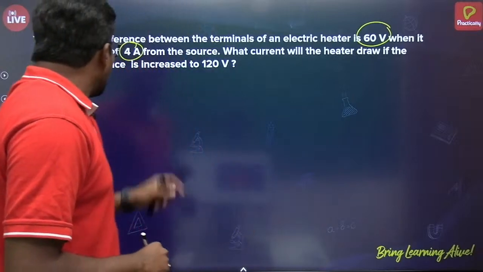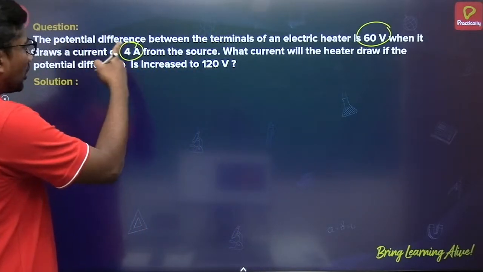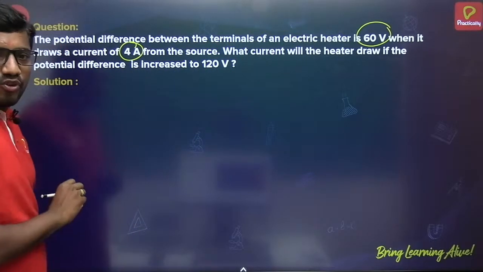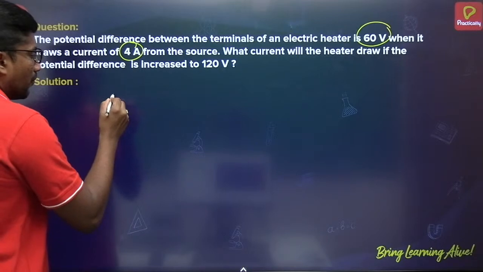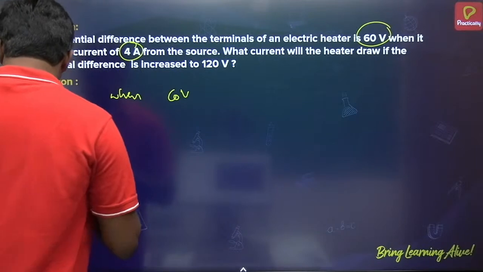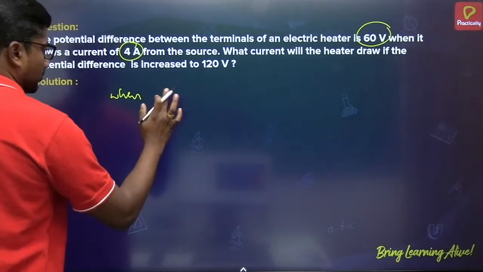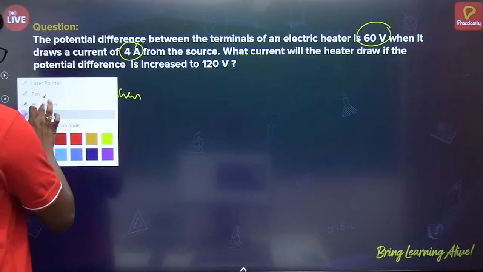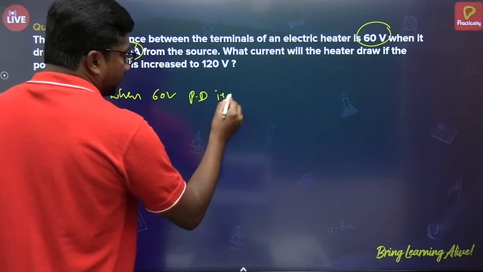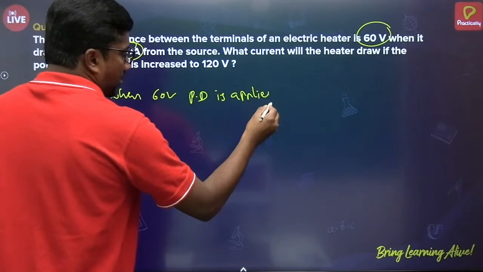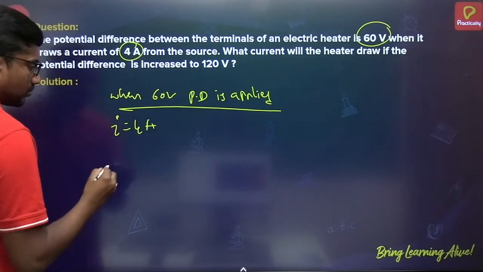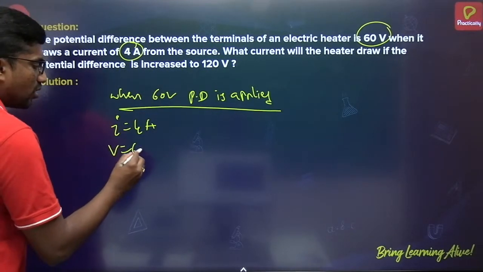The potential difference between the terminals of an electric heater is 60 volt when it draws a current of 4 ampere, they said. Taking the 60 volt case, when 60 volt potential difference is applied, I is equal to 4 ampere, V is clearly 60 volt.